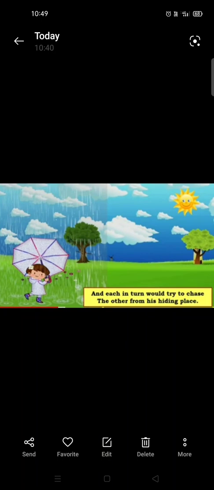The next 2 lines. And each in turn would try to chase the other from his hiding place. Now, what is the meaning of this line? The line is trying to tell us that when the sun is hiding and the rain is waiting outside, he is searching for the sun, asking where is the sun? At this time, what are the sun and rain doing? They are trying to run behind one another.